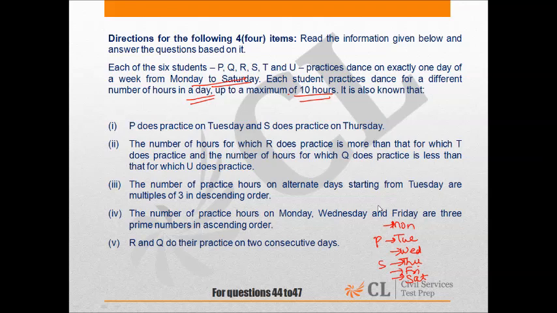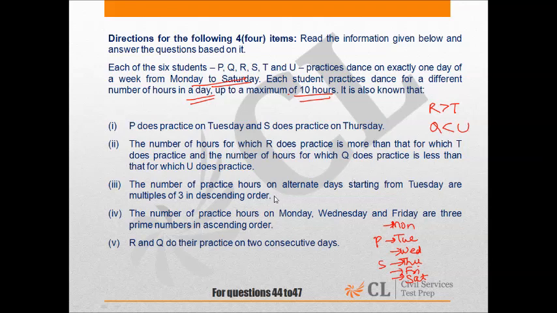Okay. The number of hours for which R practices is more than that for which T practices. So R greater than T. And the number of hours for which Q practices is less than that for which U practices. So Q less than U.